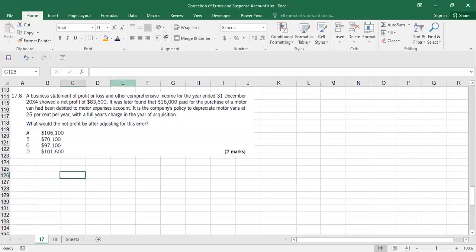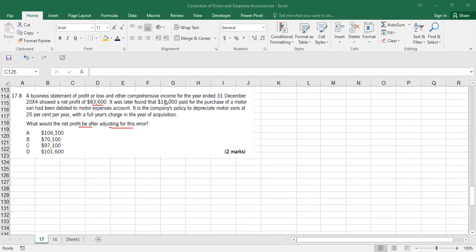Okay, 17.8. What would be the net profit after adjusting this error? So, adjustment to profit. A business statement of profit or loss and other comprehensive income for the year ended 31st December showed a net profit of 83,600. So your profit is 83,600.